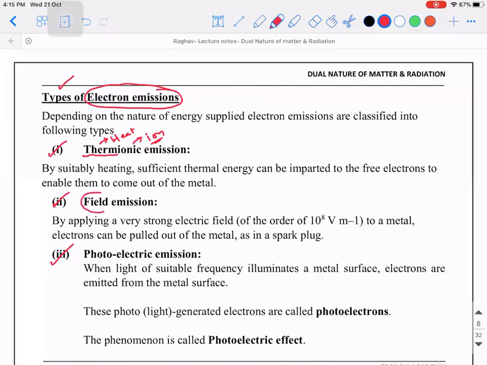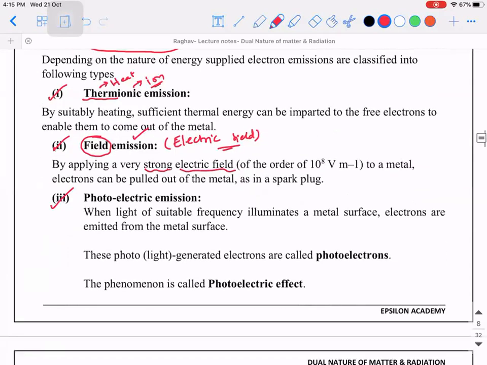Similarly, field emission. So what do you mean by field? Which field are you going to supply? The field that we are going to supply here is the electric field. That is, if you are able to subject a metal to a sufficient amount of electric field, a strong electric field, and the emission takes place, that kind of emission is called field emission. Third, photoelectric emission, which is going to be our interest of study.